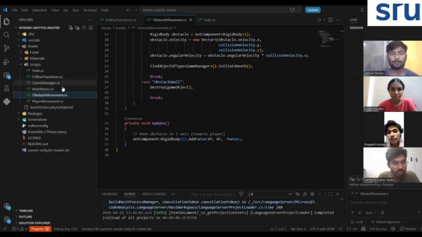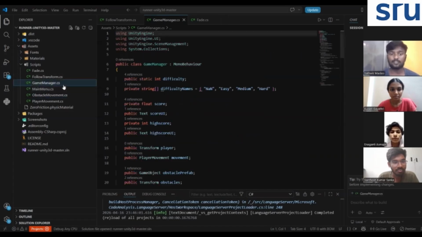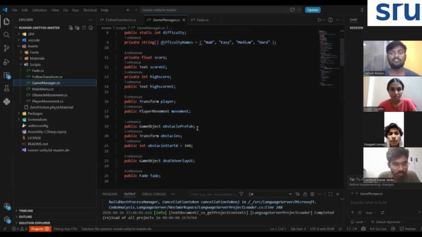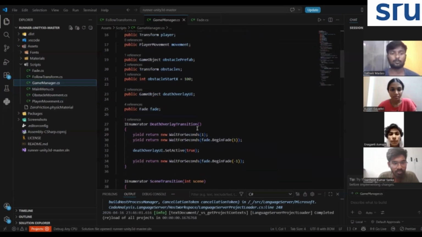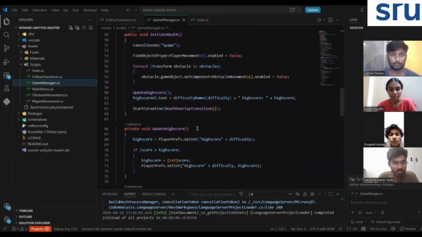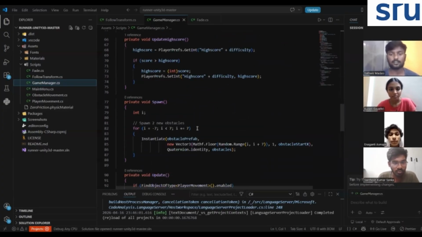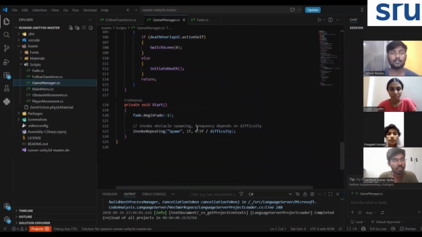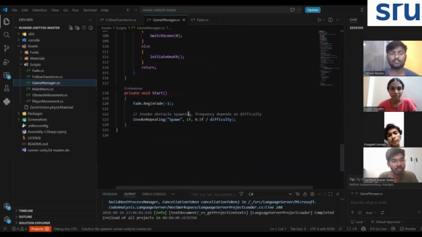Another important part of our game is collision detection. Unity provides a built-in physics and collision system using colliders. We attach collider components to both the player cube and the obstacle. In our C# script, we use the OnCollisionEnter or OnTriggerEnter method to detect when the cube hits an obstacle. When a collision is detected, the game immediately stops.